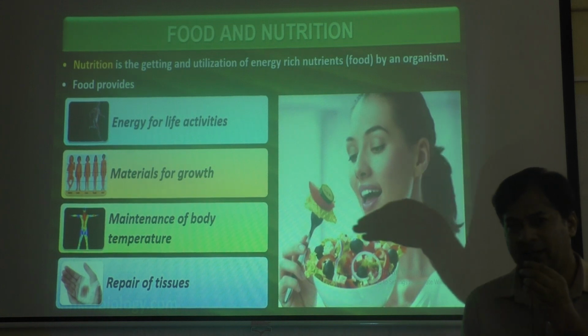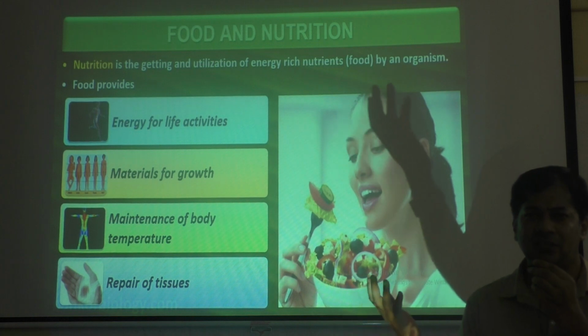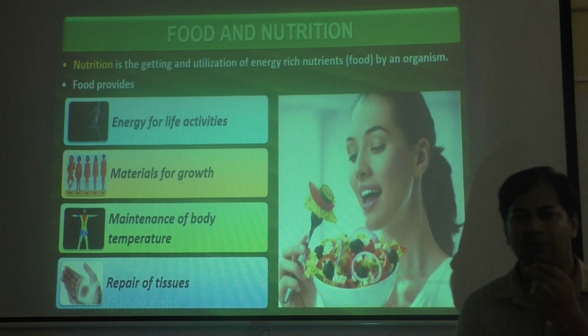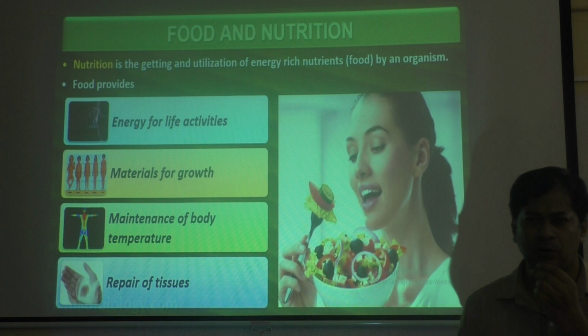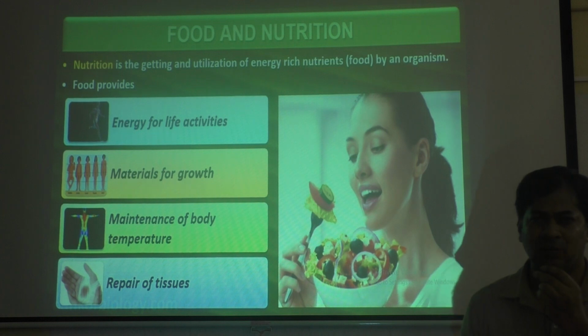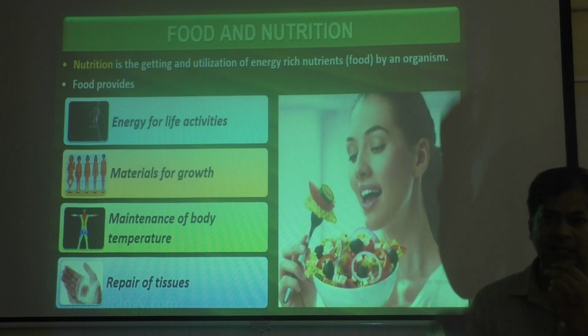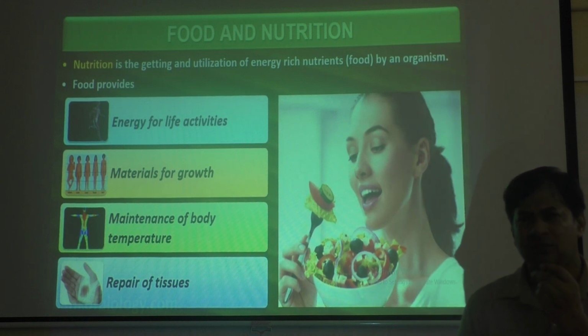Like a small kid, after 15 or 16 years, you know at what height it will grow. If you compare your childhood photos and how you are today, what has happened is growth. During the course of growth, bone also grows, and blood is produced in more quantity. In adults we are talking about 5 to 6 liters of blood in the whole body; in children that much blood will not be there. Then muscles develop, bones develop, so height increases, all that is growth. So for that growth, food provides the material.